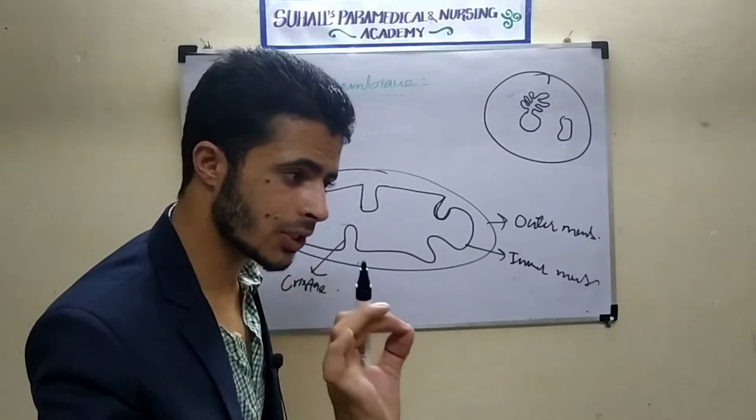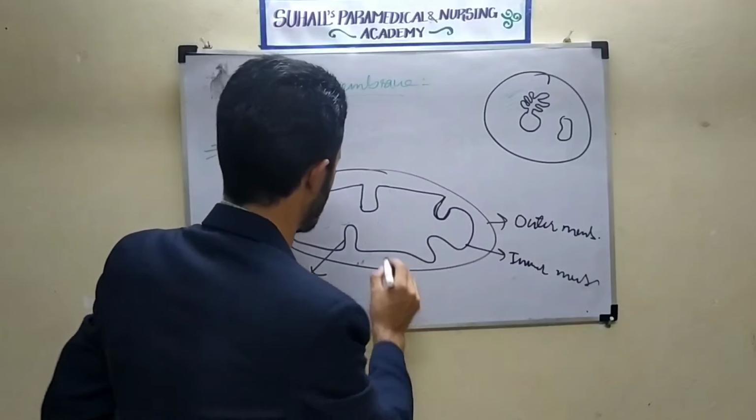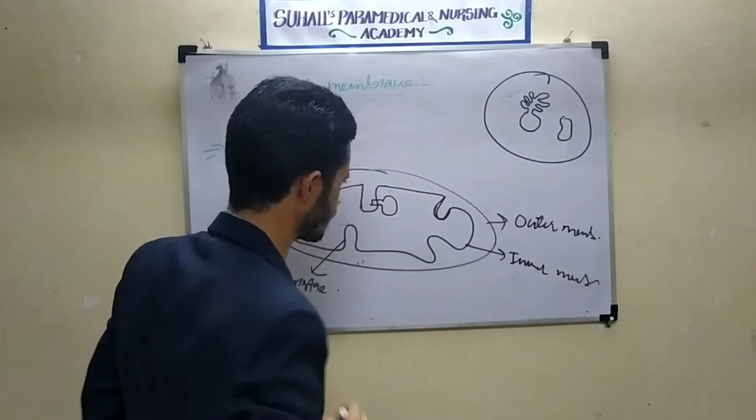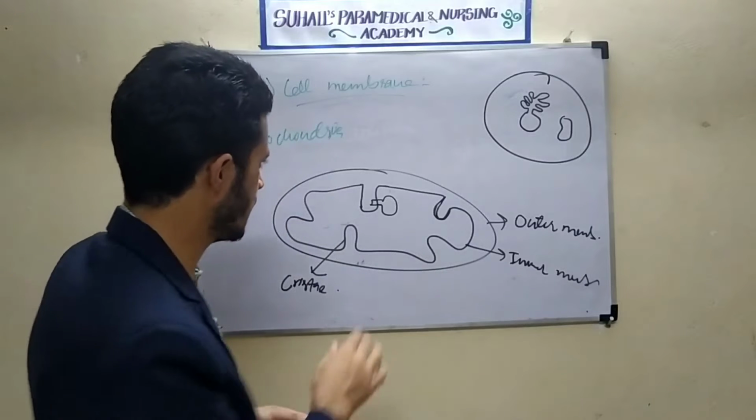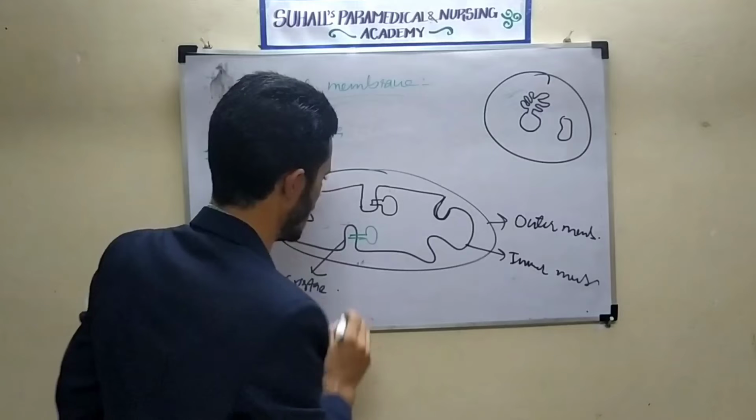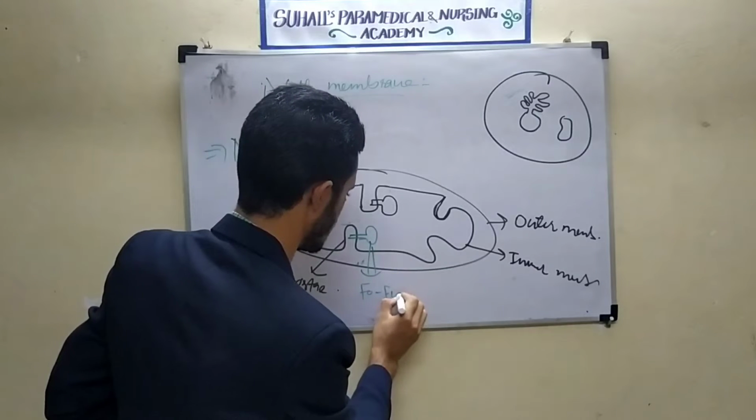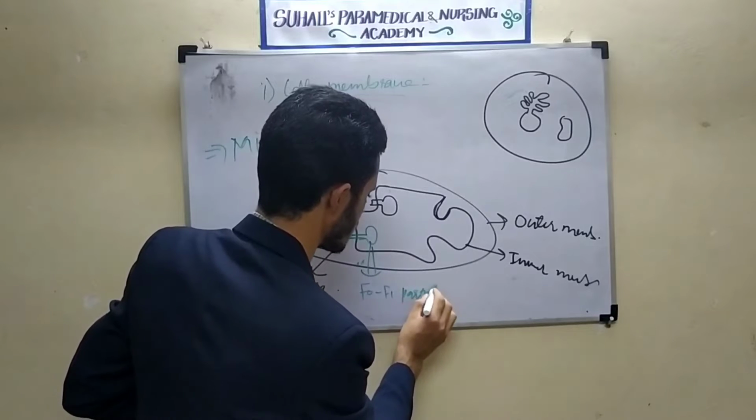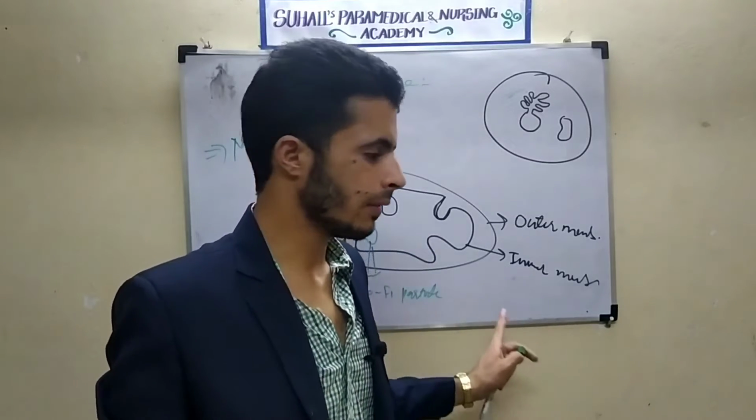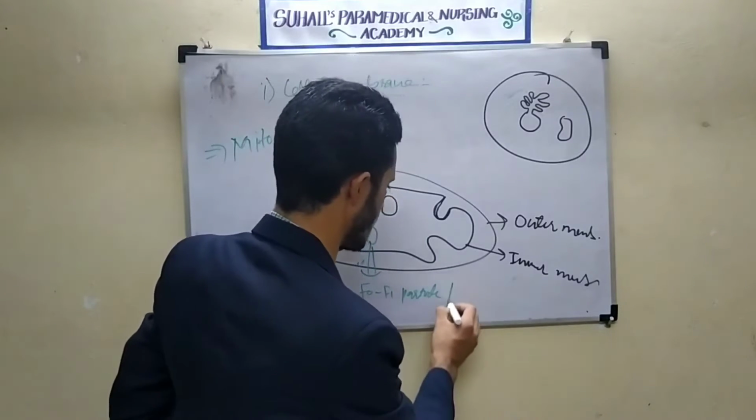On the cristae, there is presence of what? F0, F1 protein particles. See, this is the F0, F1 protein particle. I will show by this. This is the F0 F1 particle. It is called F0 F1 particle. Sometimes it is also called Fernandez particles because they were discovered by Fernandez, and they are actually the site of ATP synthesis.